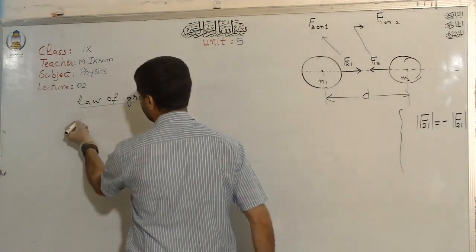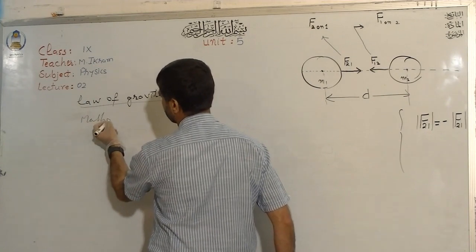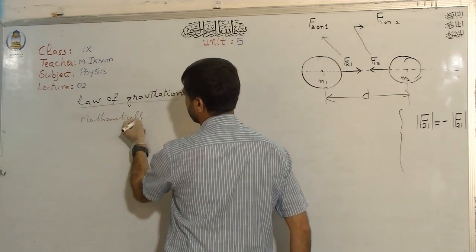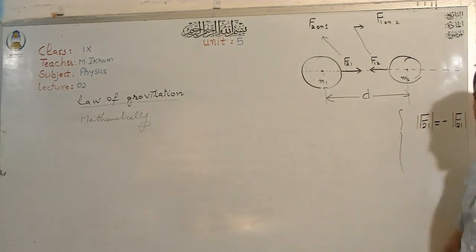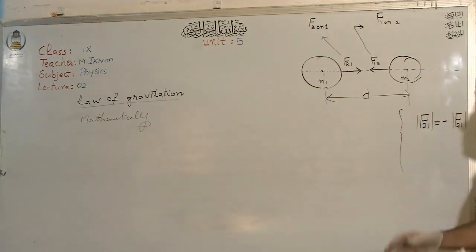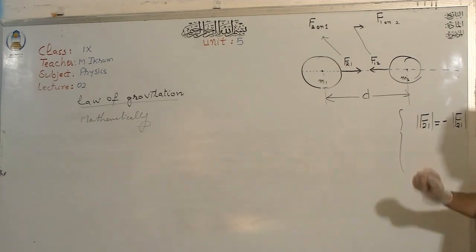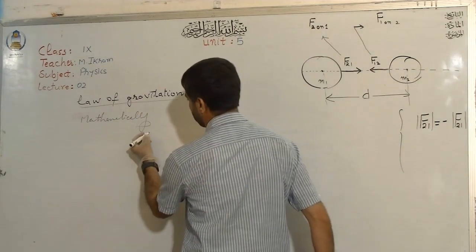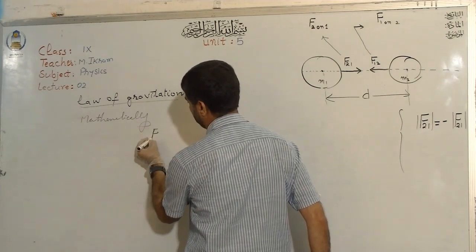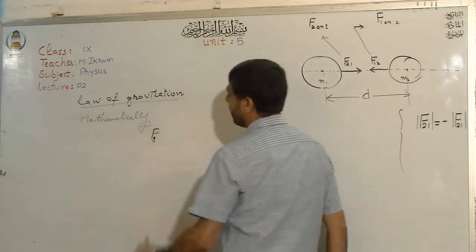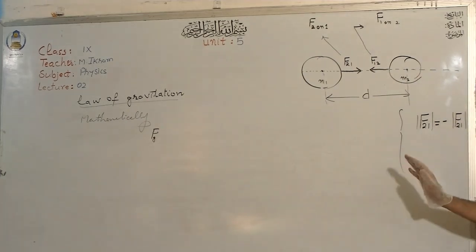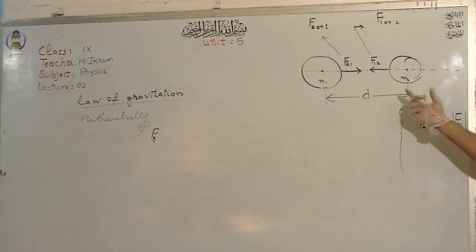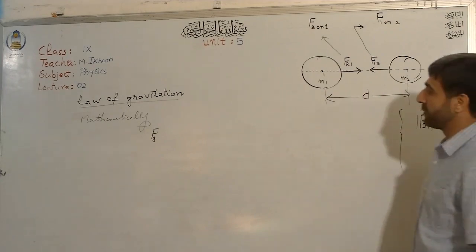Mathematically, we can write Newton's law of gravitation as he explained. If I denote the gravitational force by Fg, according to him, this gravitational force is directly proportional to the product of the masses of the two bodies.